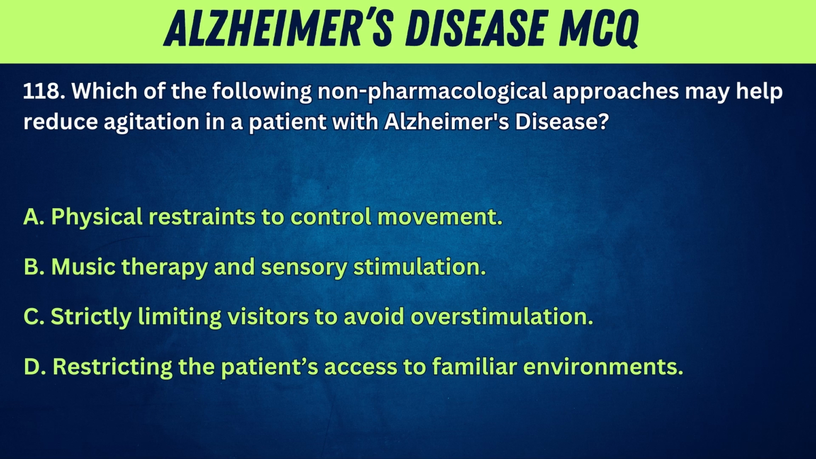118. Which of the following non-pharmacological approaches may help reduce agitation in a patient with Alzheimer's disease? A. Physical restraints to control movement. B. Music therapy and sensory stimulation. C. Strictly limiting visitors to avoid overstimulation. D. Restricting the patient's access to familiar environments.